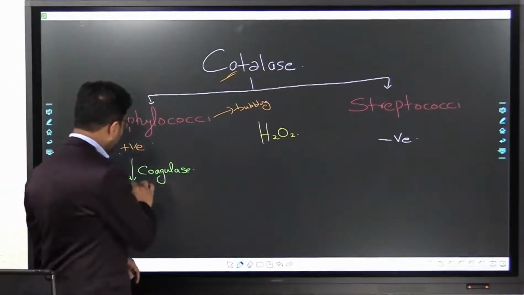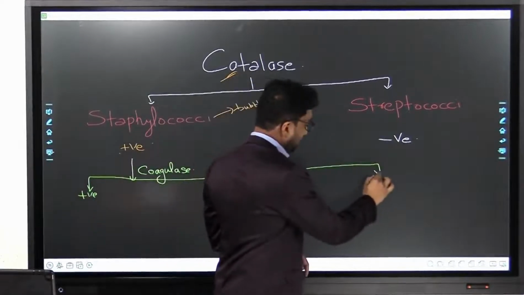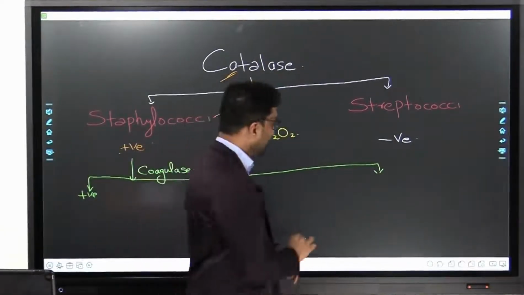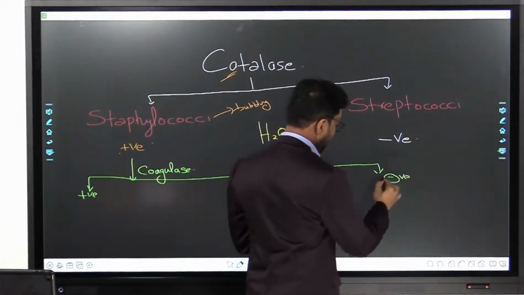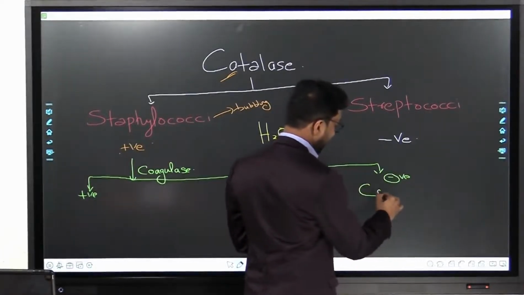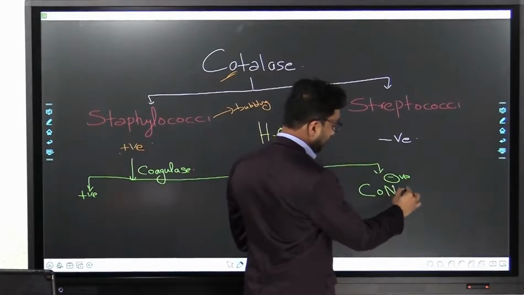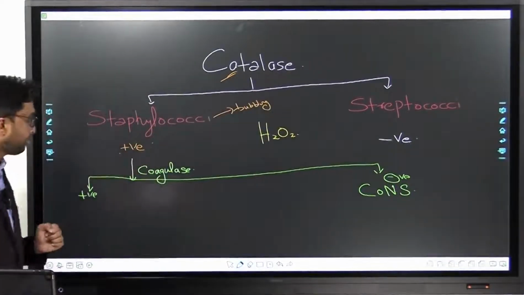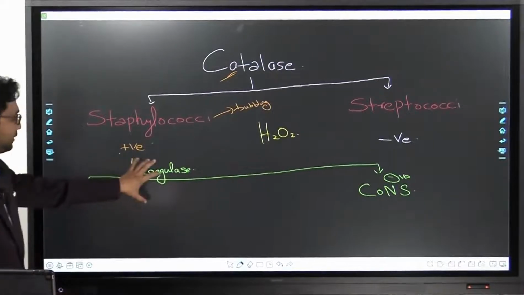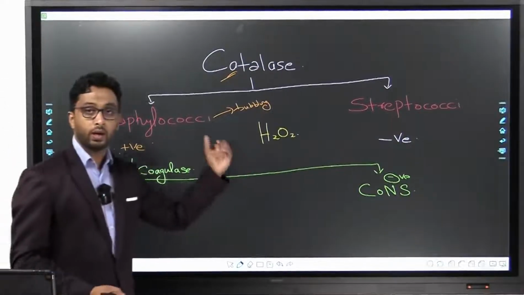If there is no plasma clot formed, you call these organisms coagulase negative, or CONS, coagulase negative Staphylococci. So this is coagulase positive, this is coagulase negative.